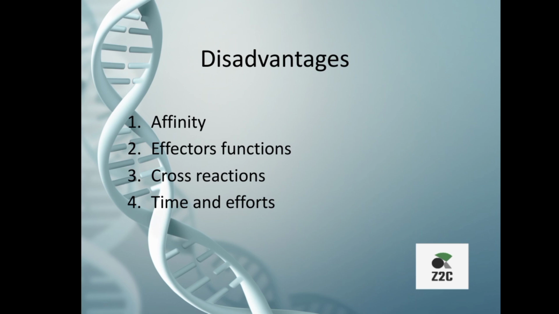While talking about disadvantages, first comes the affinity. The average affinity of monoclonal antibodies is generally lower than that of polyclonal antibodies. The second one is effector function. Because the antibody is monoclonal, it may not produce the desired biological response. The third one is cross reactions. Antibodies sometimes display unexpected cross reactions with unrelated antigens.